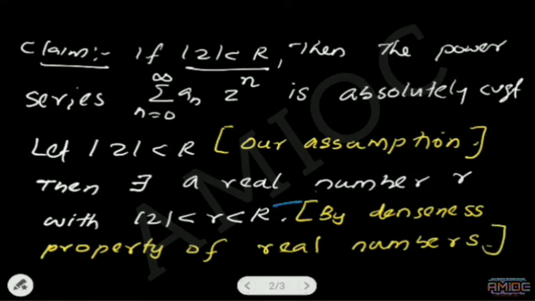I am marking this as equation number 1. That means mod z less than r is marked as equation number 1. Here r is less than capital R.